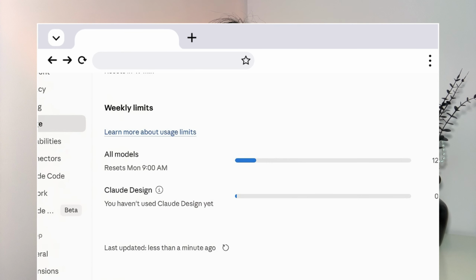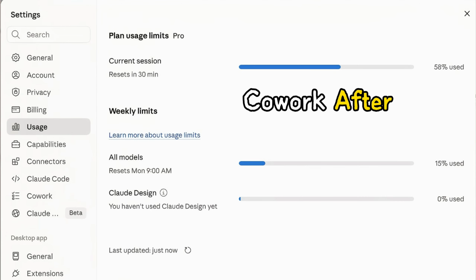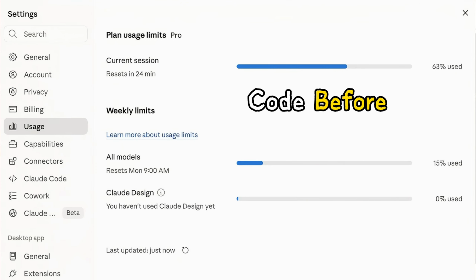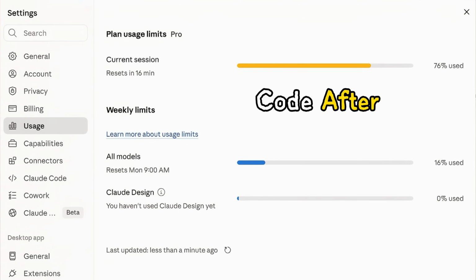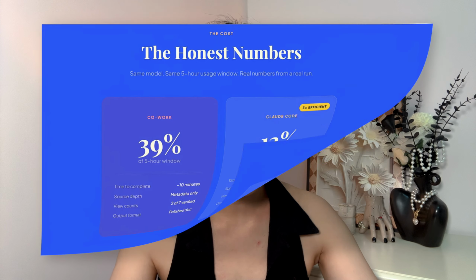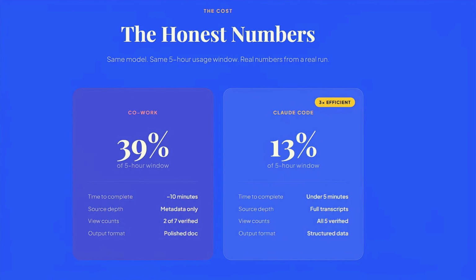Now let's look at what it costs, and I'll give you some honest numbers. Co-work used 39% of the 5-hour usage window, and took about 10 minutes. Claude Code used 13% and finished in under 5. 3 times the token cost for Co-work, twice the time. Now, Co-work produced a more polished, formatted document, structured like a proper brief you could hand to someone. That has value, but you are paying for it.